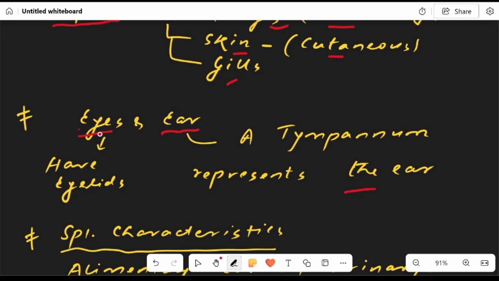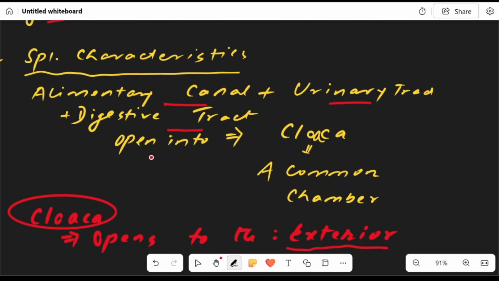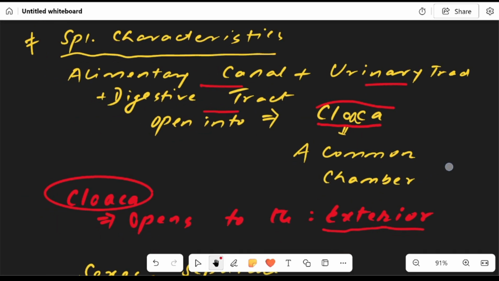Amphibians have eyes as well as ear. Eyes have eyelids, and instead of the ear, we have the tympanum, which represents the ear. What are the special characteristics of amphibians? The special characteristic of amphibians is cloaca. Cloaca is a common chamber which opens to the exterior. The alimentary canal, urinary tract and reproductive tract all open into the cloaca, a common chamber, and the cloaca opens to the exterior.